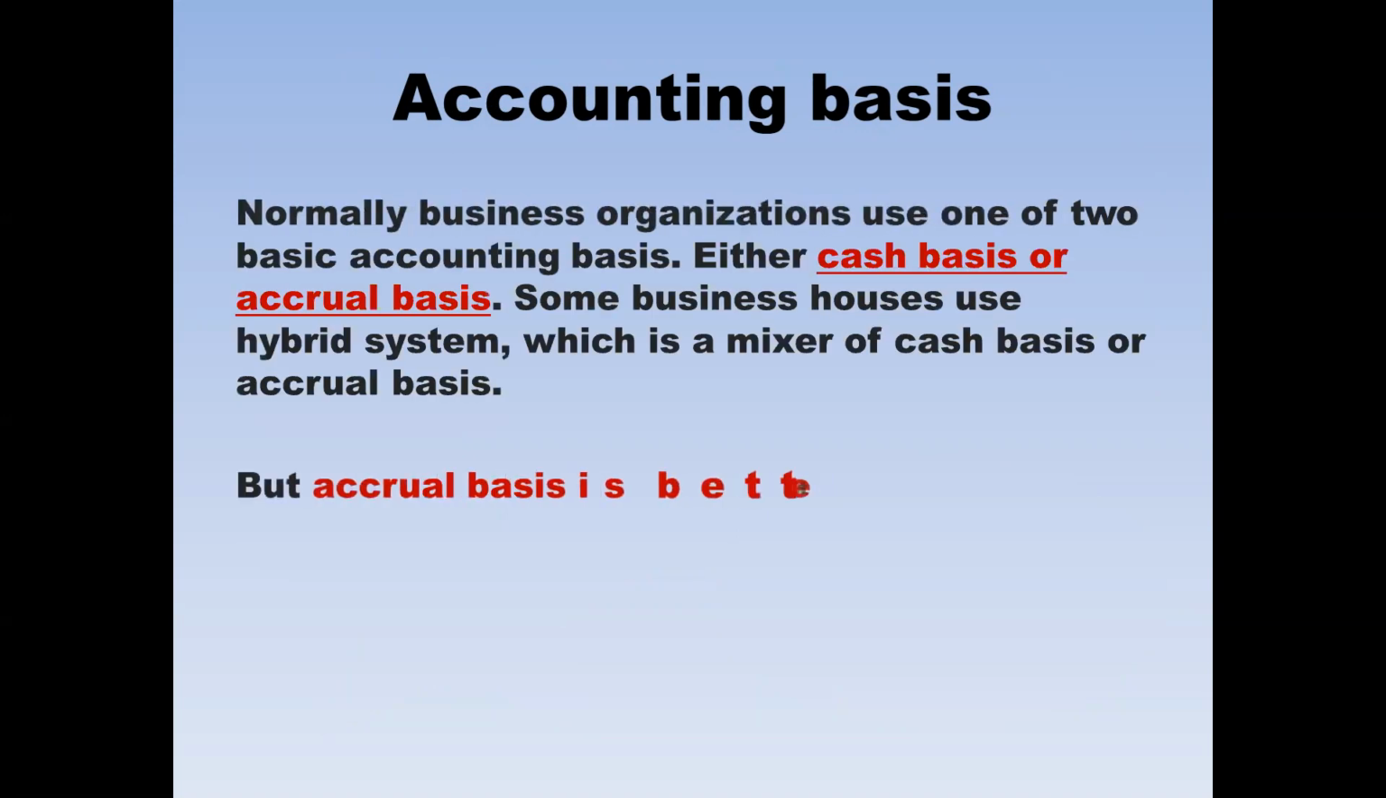At first, I will tell something about the accounting basis. There are mainly two popular bases of accounting in the world. One is cash basis and another is accrual basis. There is another basis called hybrid system, which is a mixture of cash basis and accrual basis, which is normally followed by some organizations, not all. But accrual basis is the better option than the other two options.